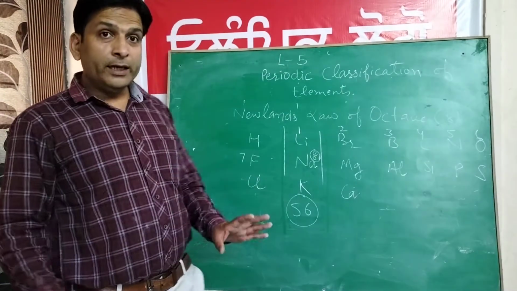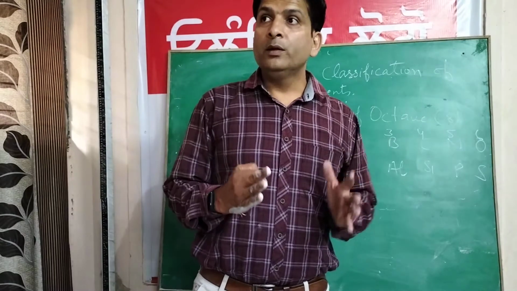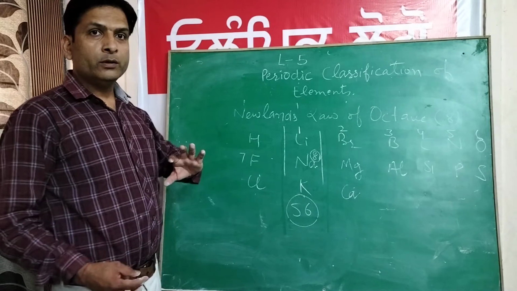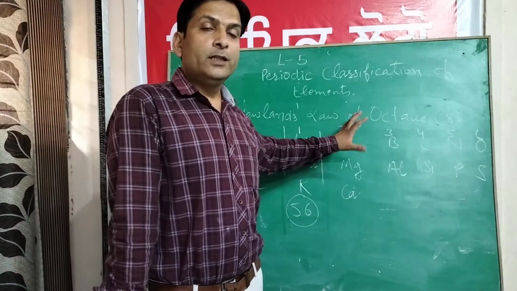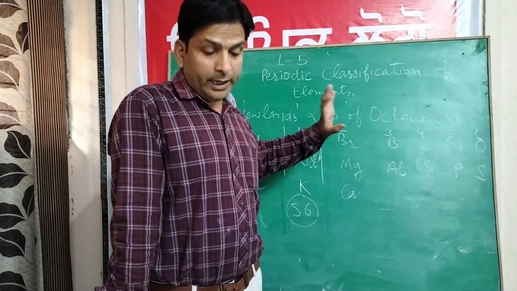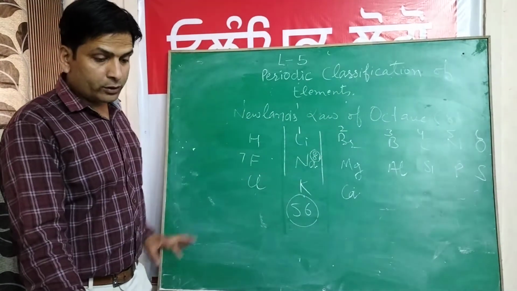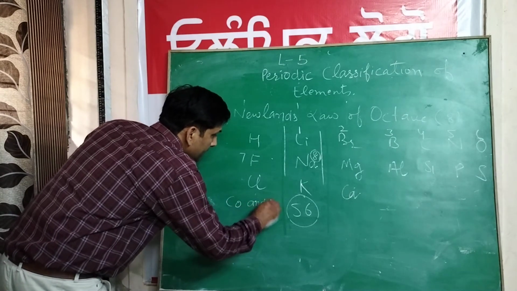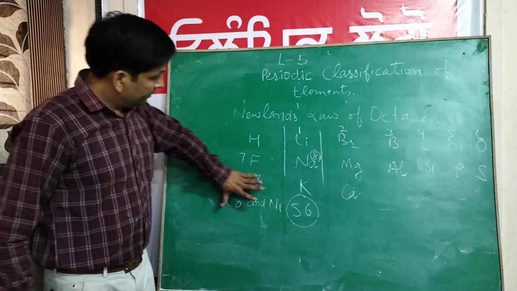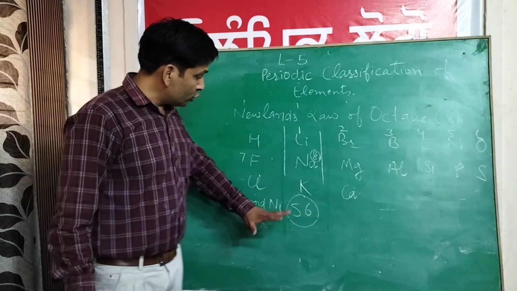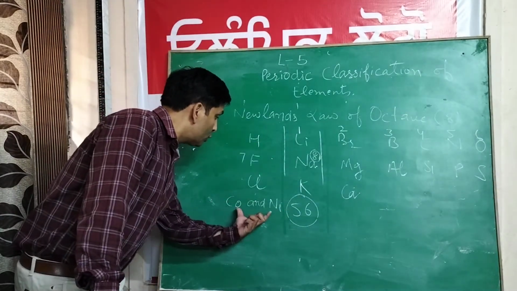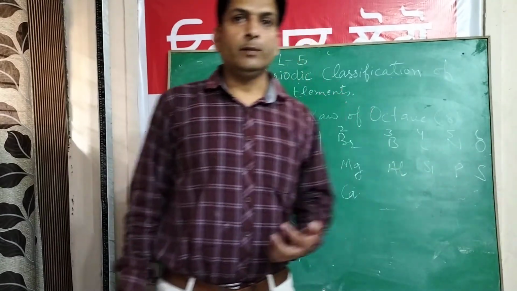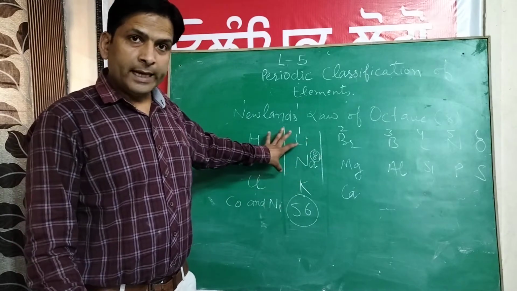The third thing that he did was that he also put two elements in the same slot to adjust their position in his table. For example, cobalt and nickel. He put cobalt and nickel in this group. According to the law, there should be just one element, but he put two elements in the same slot. This was his next drawback.